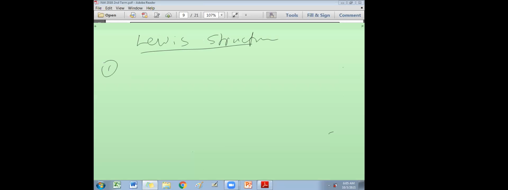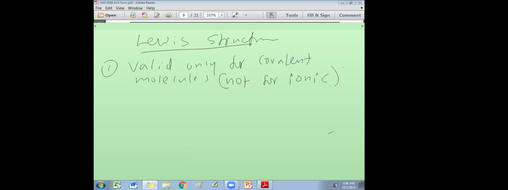Lewis structure is valid only for what? Valid only for covalent compounds, covalent molecules. If you want to write within brackets, not for ionic, not for ionic. This is very, very important. If you get a question in the oral paper, even in the term test paper, to draw the Lewis structure of sodium chloride, you can demand a free mark.